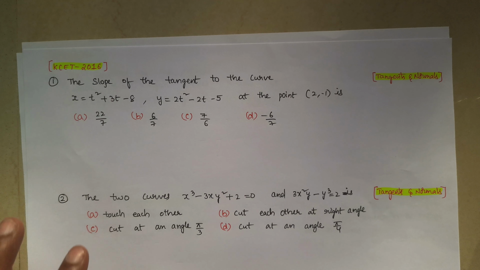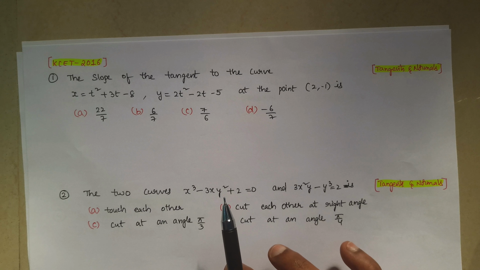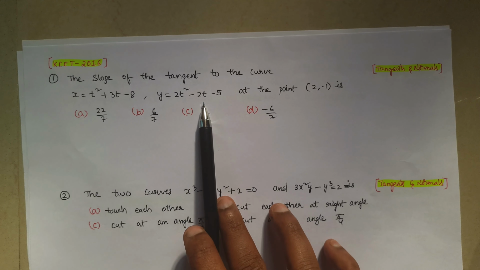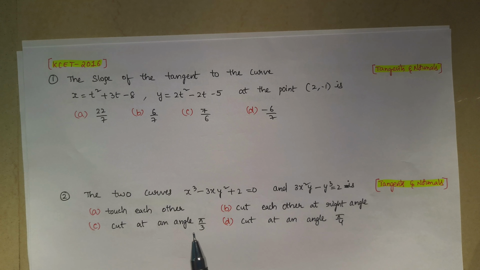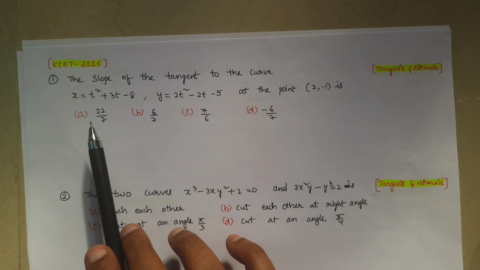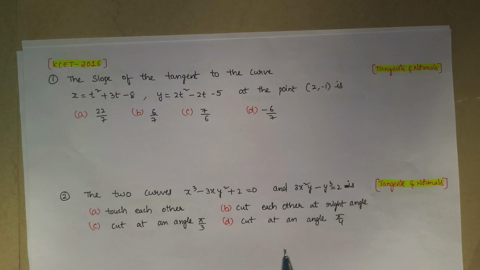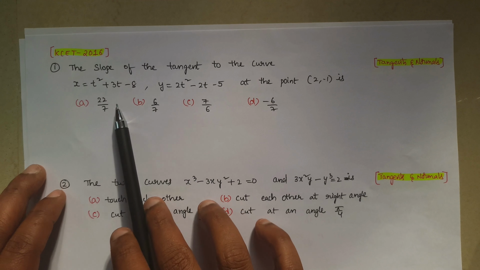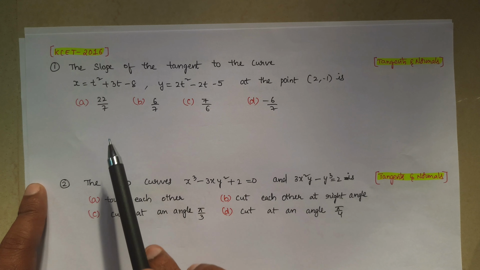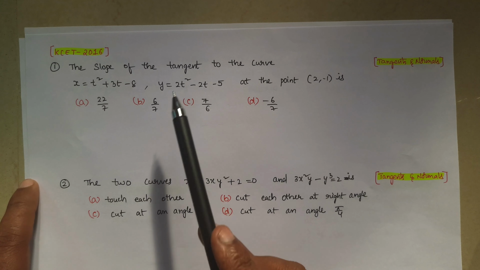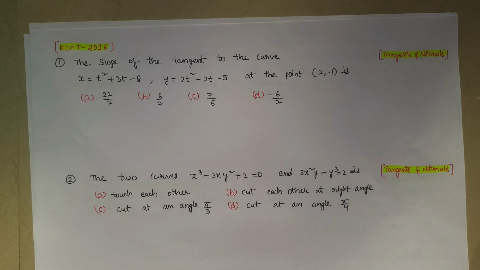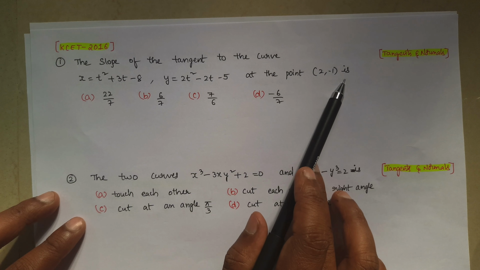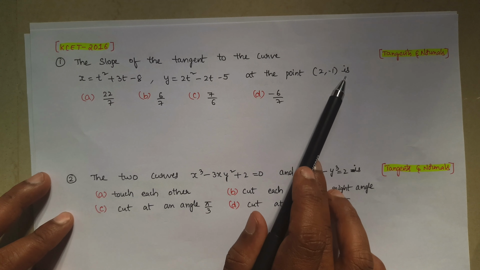The question is based on tangents and normals. If you observe, the slope of tangent to the curve, x given and y given, at the point 2 comma minus 1. As you prepared PUC well, you will understand which type of equations these are. These we will consider as parametric forms. When they give x separately and y separately, then we consider it as parametric form. Okay. Now the question, x equal to, y equal to, at the point 2 comma minus 1. That means x value 2, y value minus 1.